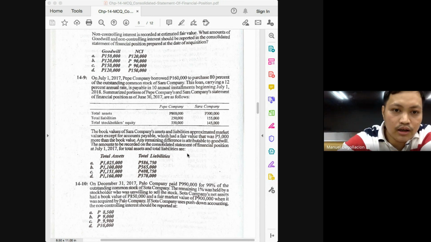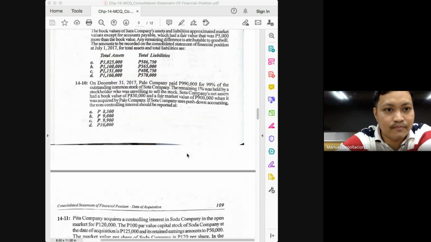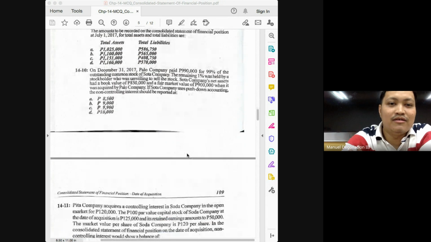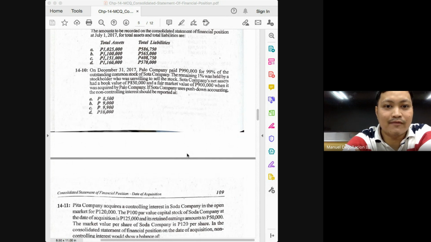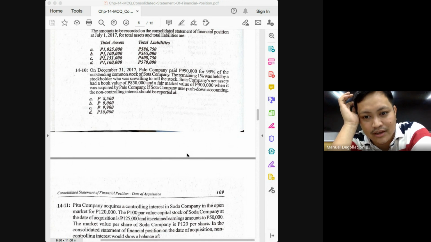Okay, let's proceed to 14-10. Push down accounting. If Soto Company uses push down accounting, the non-controlling interest should be reported at its proportionate share in the net assets.